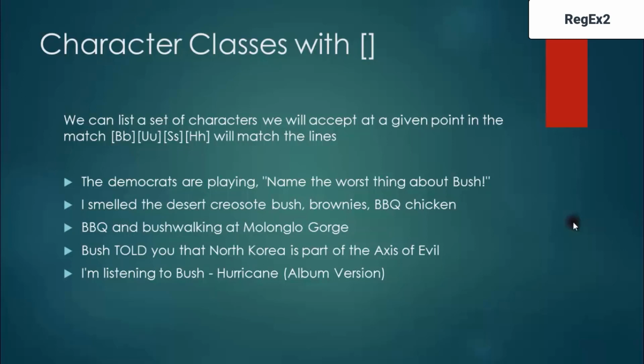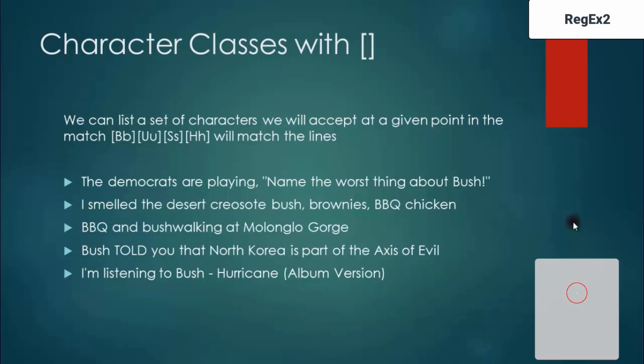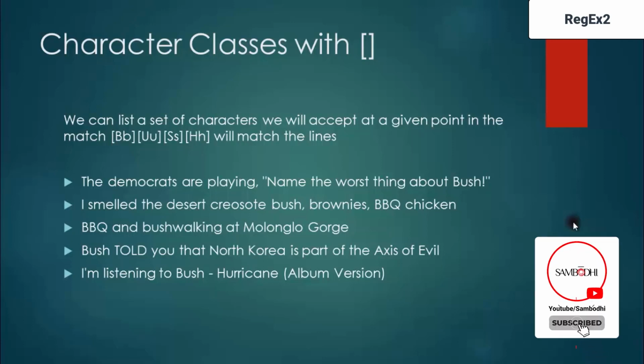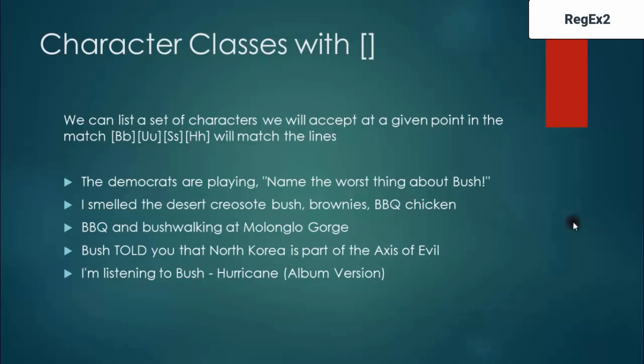So I can take [Bb][Uu][Ss][Hh], which means any possible combination will match the line. For example, small b, capital U, capital S, small h, any possible combination of those eight. The first character will be either capital B or small b, the second will be capital U or small u. Any possible combination will get a match of the line. For example, "The Democrats are playing name the worst thing about Bush." The Bush here has a capital B followed by small ush.